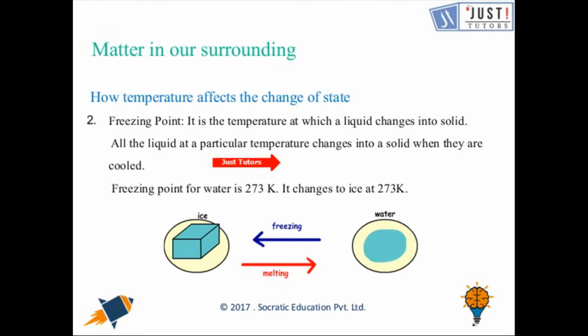So when liquids are cooled, meaning the temperature decreases, they become solid, and the particular point at which the liquid changes its state to solid is called the freezing point. The freezing point of water is 273 Kelvin. At this temperature, we are talking about water, the water is converted into ice. Remember, that is the same temperature which was the melting point of ice. At this temperature, we have both water and ice.